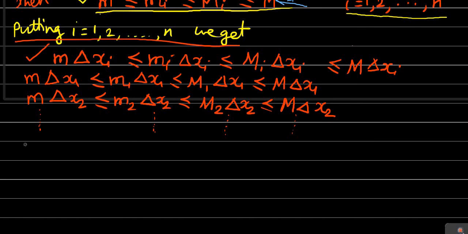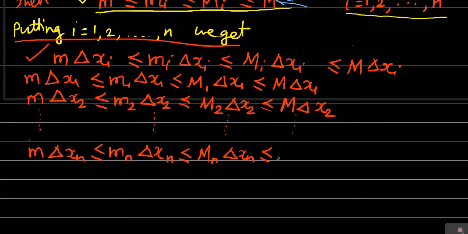If you put i equal to n, then we'll get small m into delta xn is less than or equal to small mn into delta xn less than or equal to capital Mn into delta xn less than or equal to capital M into delta xn.